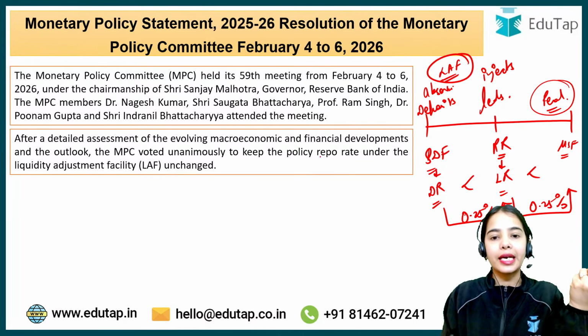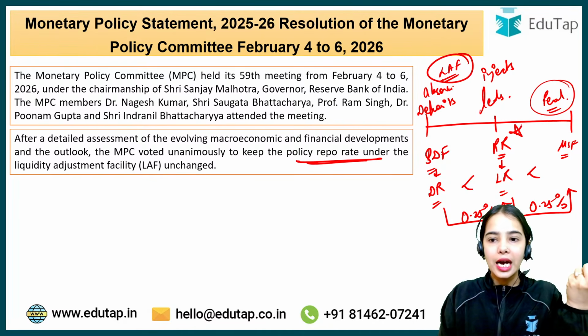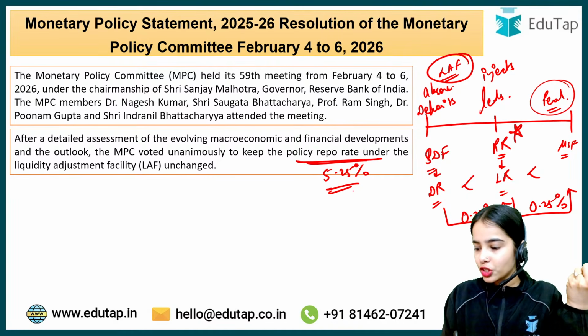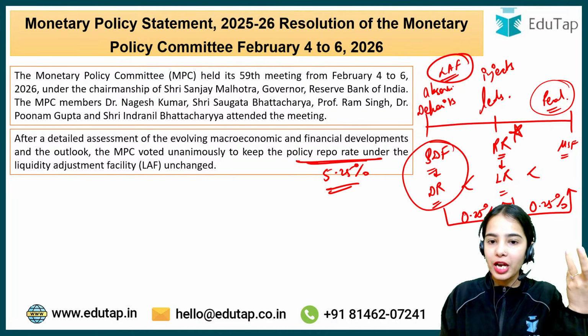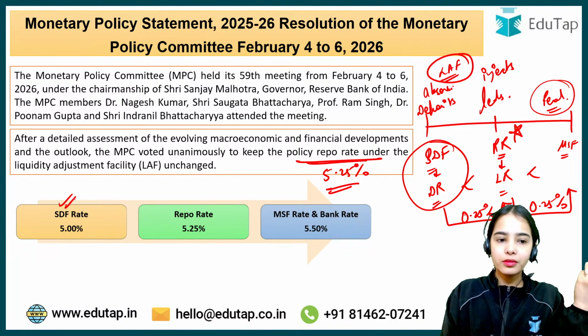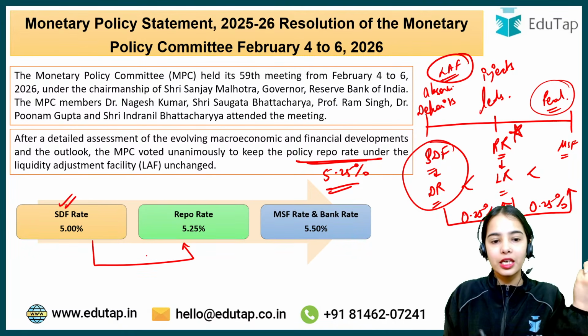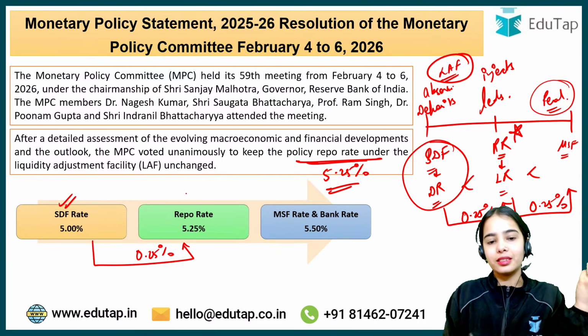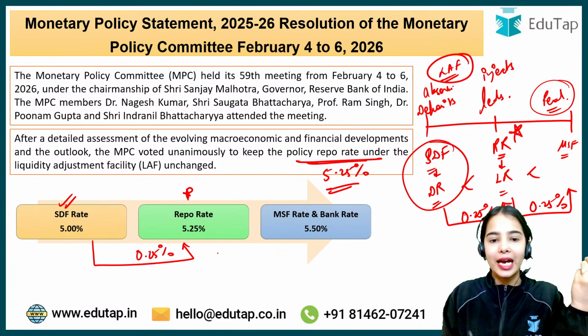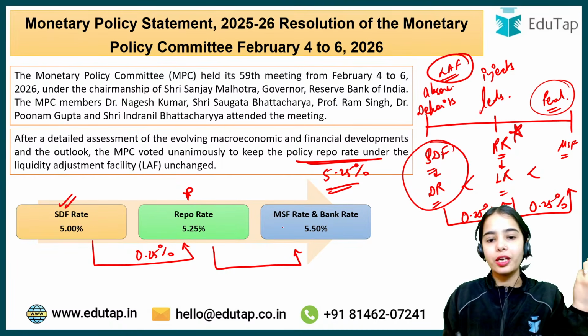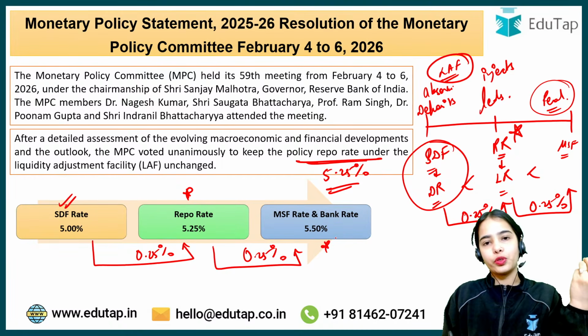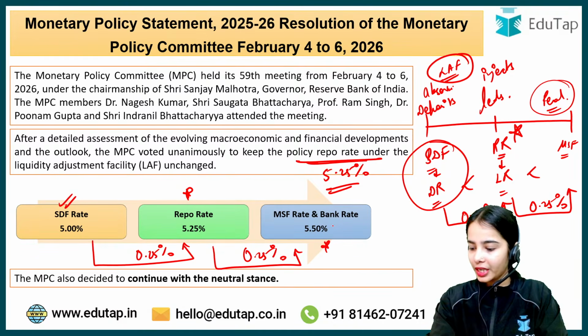So now it has been decided to keep the policy repo rate unchanged at 5.25%. So the SDF rate will be how much? 5%, because the repo rate is 0.25% higher than the SDF rate, and the MSF rate is higher than the repo rate by 0.25%. Okay, so the MSF rate is 5.50%. That is the idea. Any confusion?